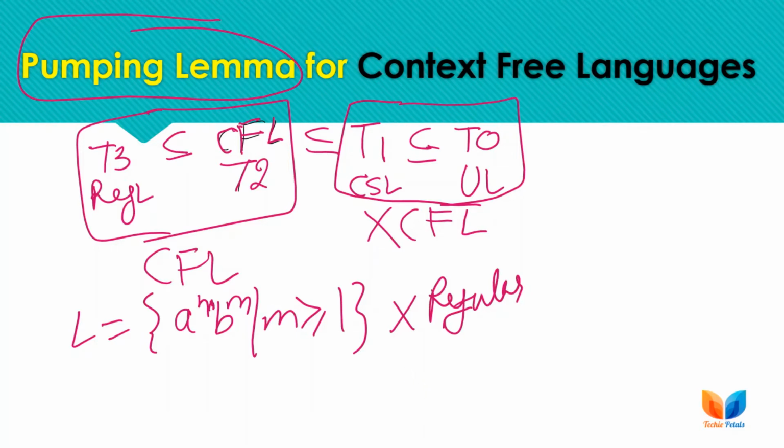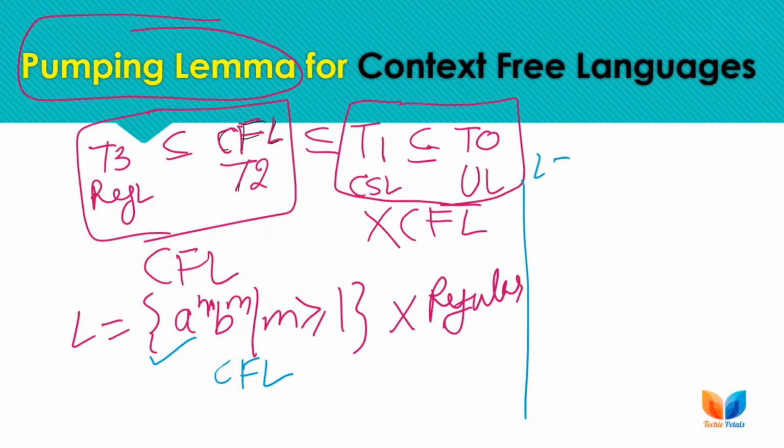But here we can say that this language is a context-free language. So this language is not regular, but yes, it is context free. But as the pumping lemma, or any pumping lemma, is a negativity test, we will be using these rules to prove a language as non-context-free.